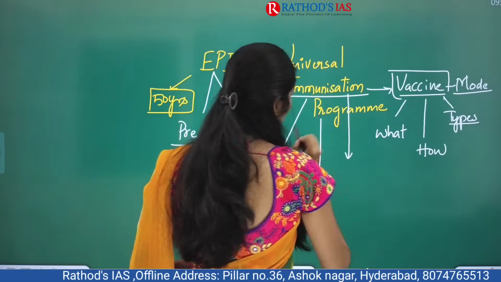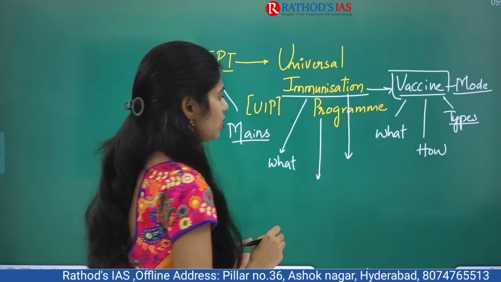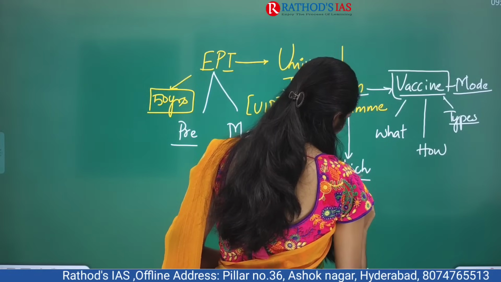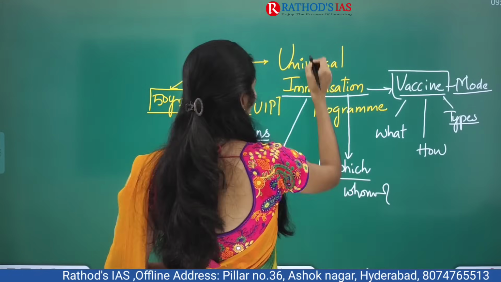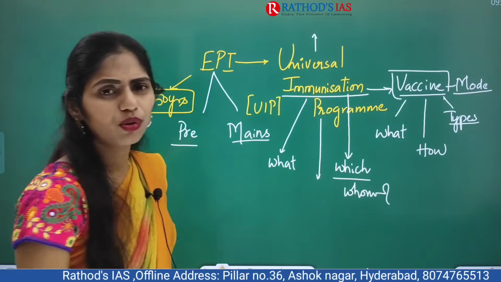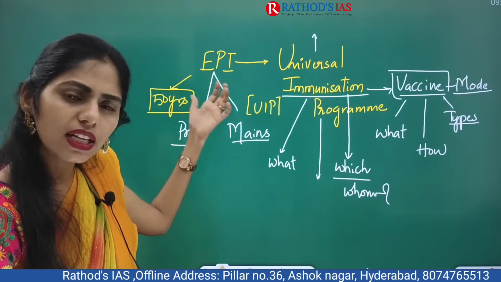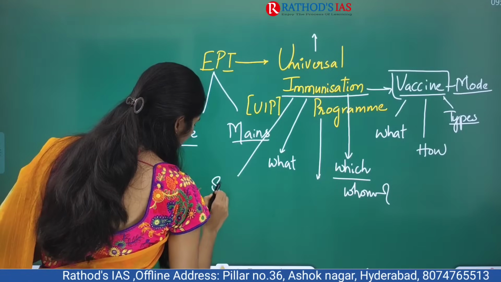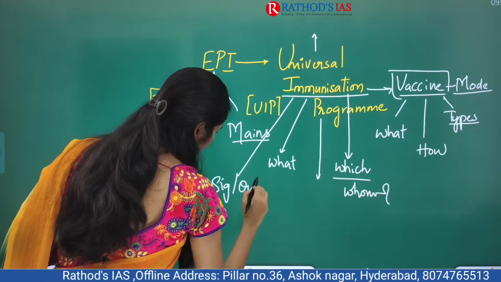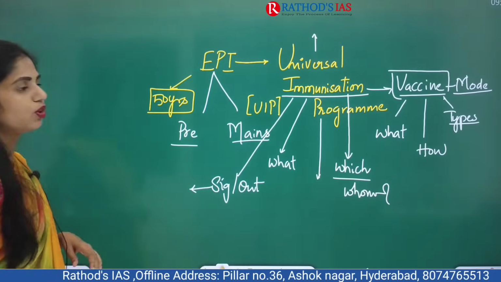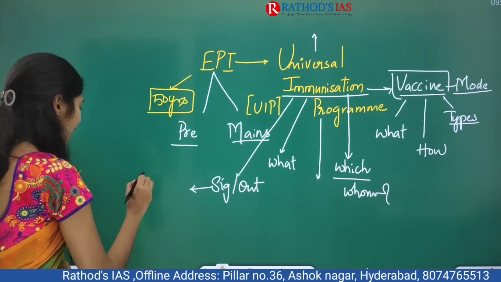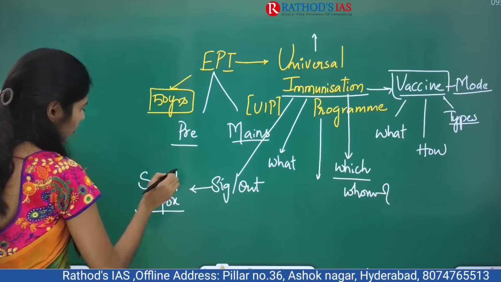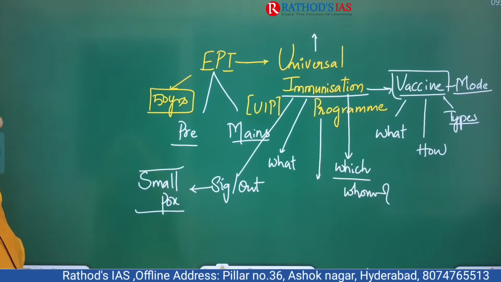And even under this universal immunization program, for which diseases are vaccines provided, and to whom are vaccines provided? And not only this, this is one of the great programs of our India, and we can say it is a success program in India. Here you have to see what the significance or outcome is. Because of this universal immunization program, we eradicated smallpox in India. Okay, we eradicated smallpox and India became a smallpox-free country.